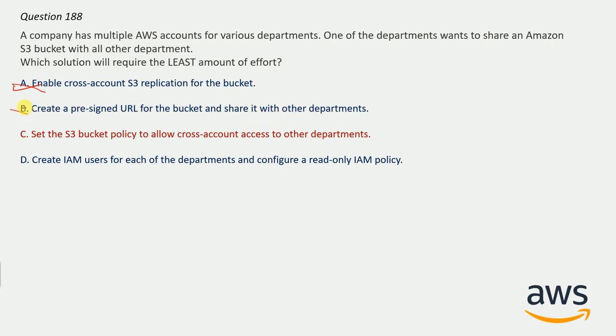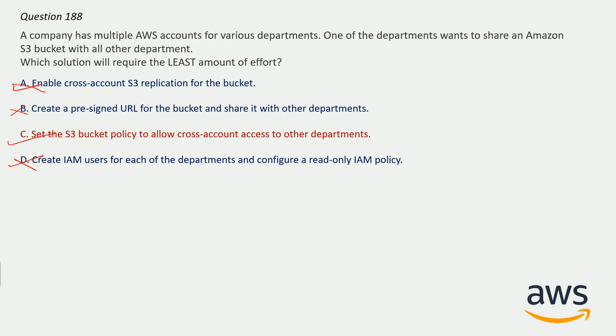So it will also not work because there could be 2 department or 100 department, you don't know, and you need to share with all the department. And now if we talk about option D, create IAM user for each department and then configure a read-only IAM policy. This can work, but there will be massive effort for this. So option C is the only correct answer.